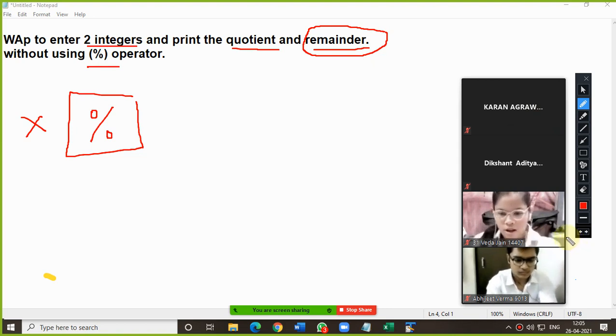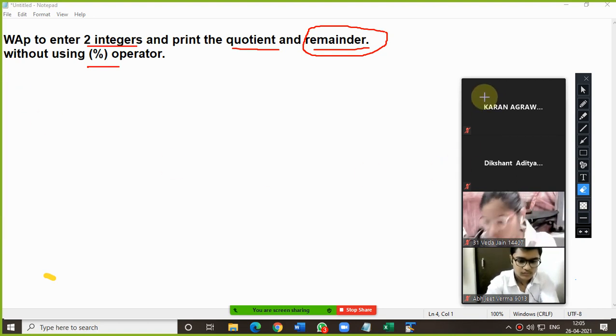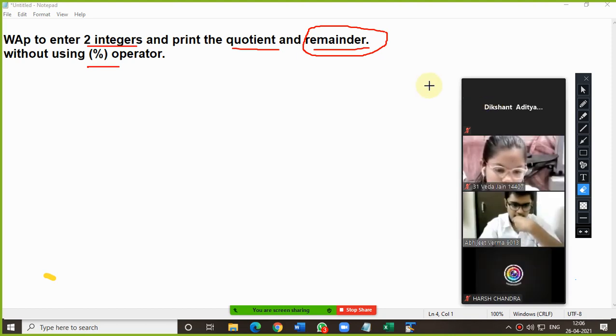Do it fast. Aman Bhargav, is it clear? Yes, sir. Good. Please do it fast and go through the question properly. In the question it is already mentioned we are supposed to use integer variables. So that means only integers are supposed to be there in the program. Is that clear, Abhijit Verma? Yes, sir. Thank you. Please do it fast.